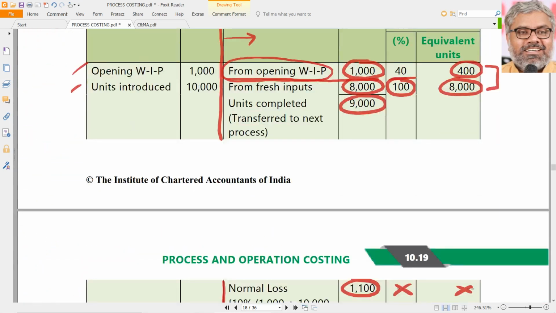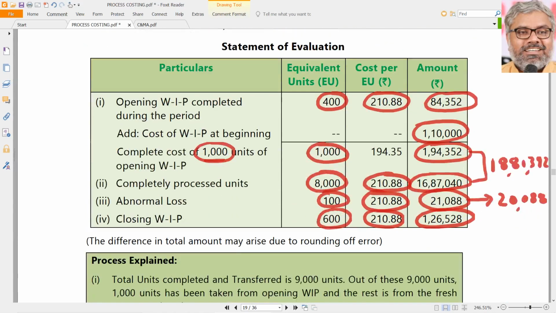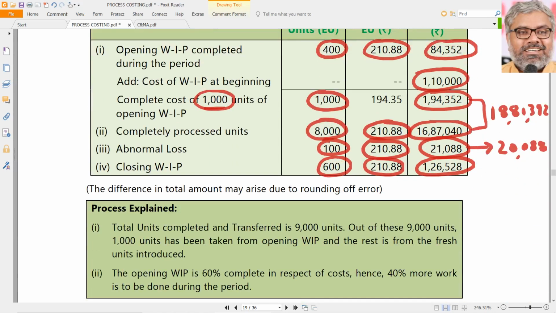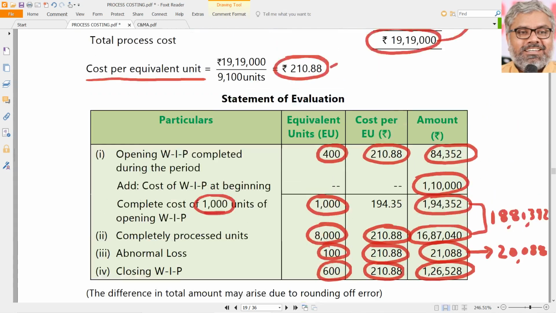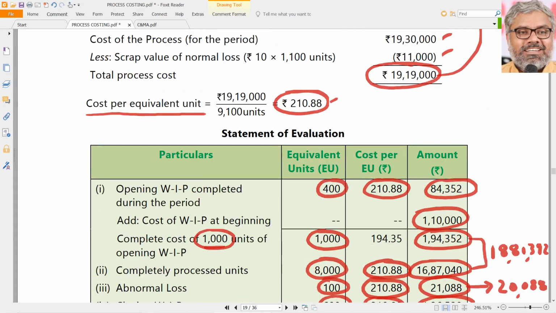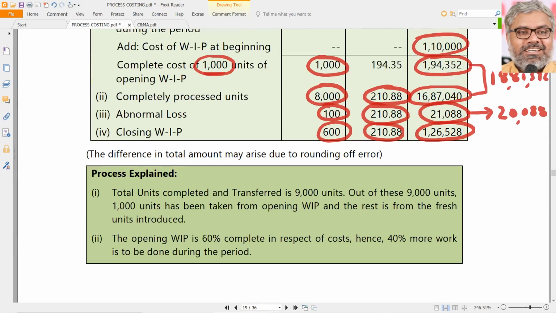Irrespective of the method, the ultimate objective is going to be the same. But if we use the FIFO method, only the equivalent units calculation will be different. And cost also, opening work in progress will be directly taken. How much pending work is there, only that equivalent units will be considered for cost calculations. That's it. Of course, there will be 8 rupees of some error, that is due to rounding because of taking only 2 decimals. Don't worry about it at all. That is one thing you should least bother about in this chapter.